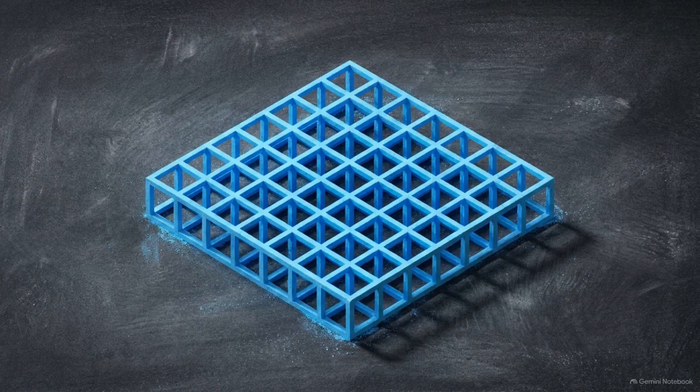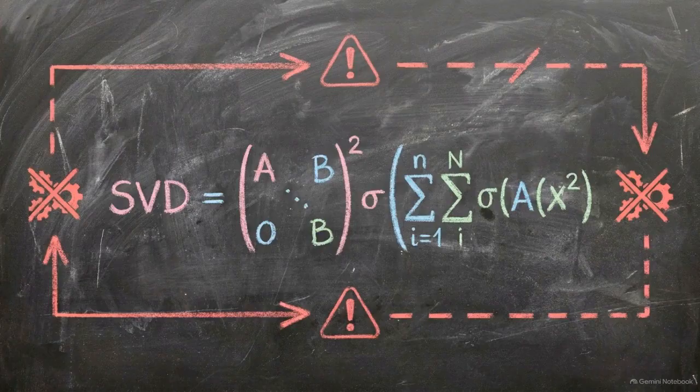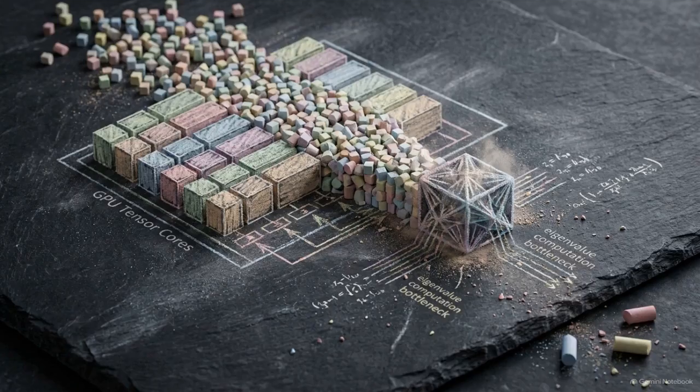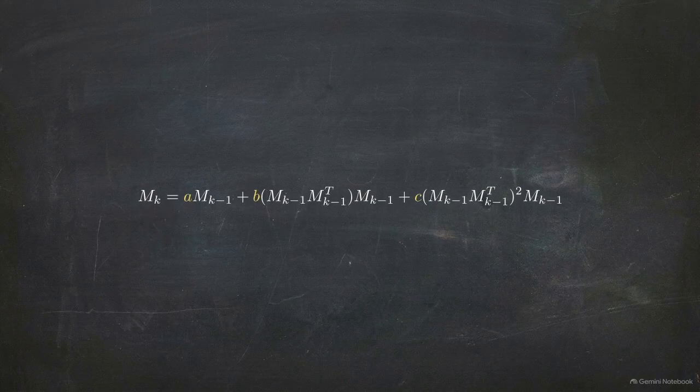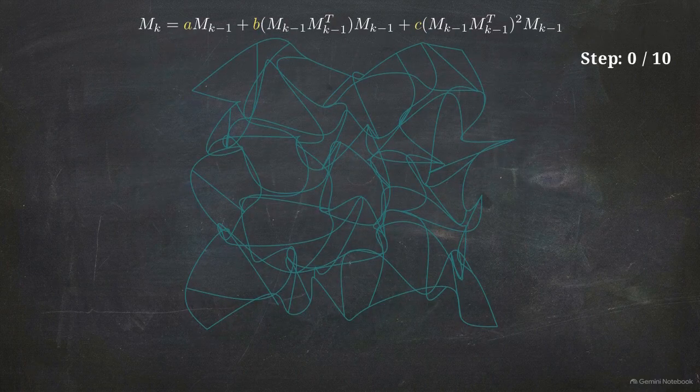Muon uses momentum orthogonalization, ensuring every parameter update aligns perfectly with the manifold of the matrix itself. The mathematical ideal for orthogonalization is singular value decomposition. But exact SVD requires complex eigenvalue math that stalls the highly parallel architecture of GPU tensor cores. This formula reveals how Muon bypasses the hardware bottleneck. It executes a 10-step hybrid Newton-Schulz polynomial iteration, reducing the complex orthogonal update into pure matrix multiplication.